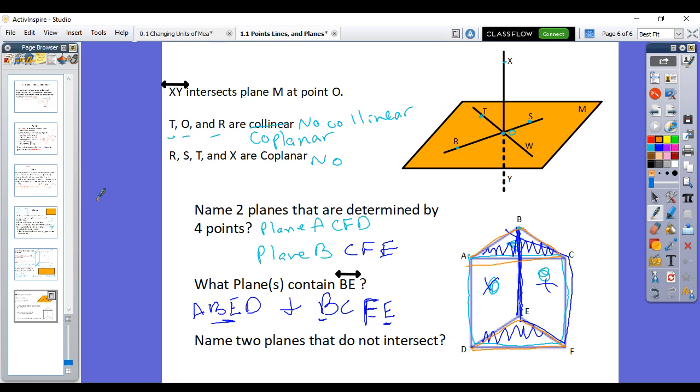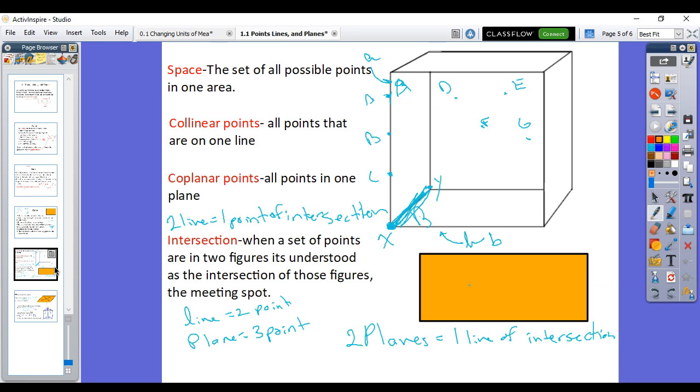All right. So it's a lot that we went through, so you might watch this again, but these are all terms that we will use many times. Collinear, coplanar specifically, lines, planes, points, even more. We'll talk about space every once in a while, but those specific ones, collinear, coplanar, intersection, points, lines, and planes.